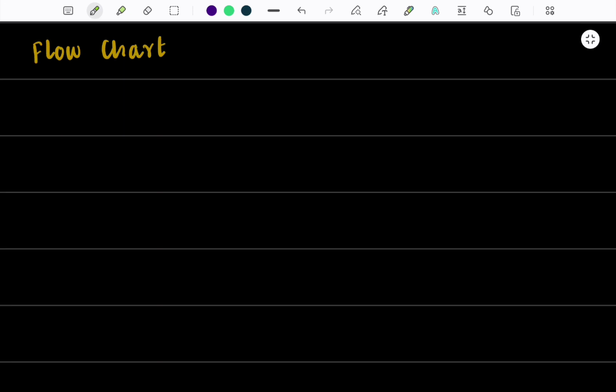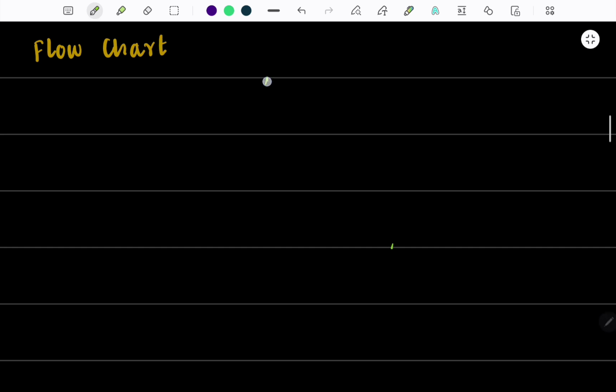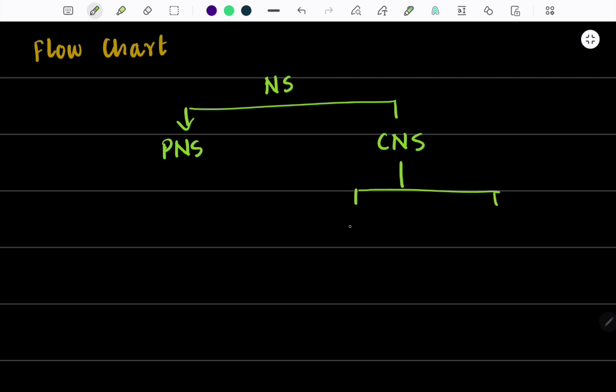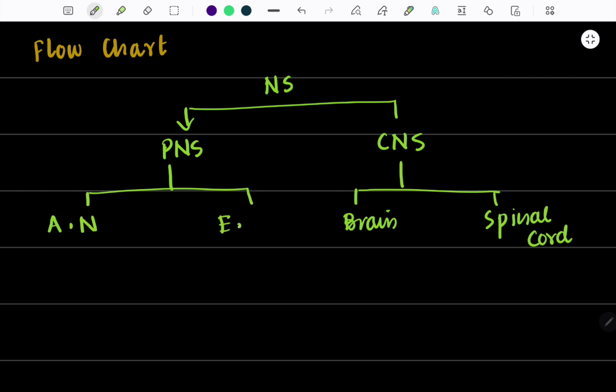Now let us draw the flow chart to understand the basic nervous system easily. So we have this nervous system, which is further classified into peripheral nervous system and central nervous system. Central nervous system is composed of brain and spinal cord, whereas peripheral nervous system is composed of afferent neurons and efferent neurons.